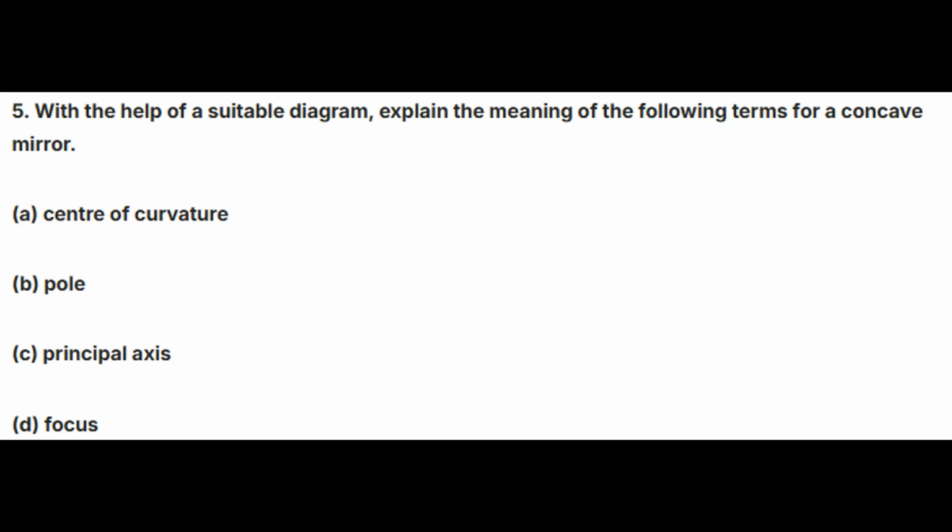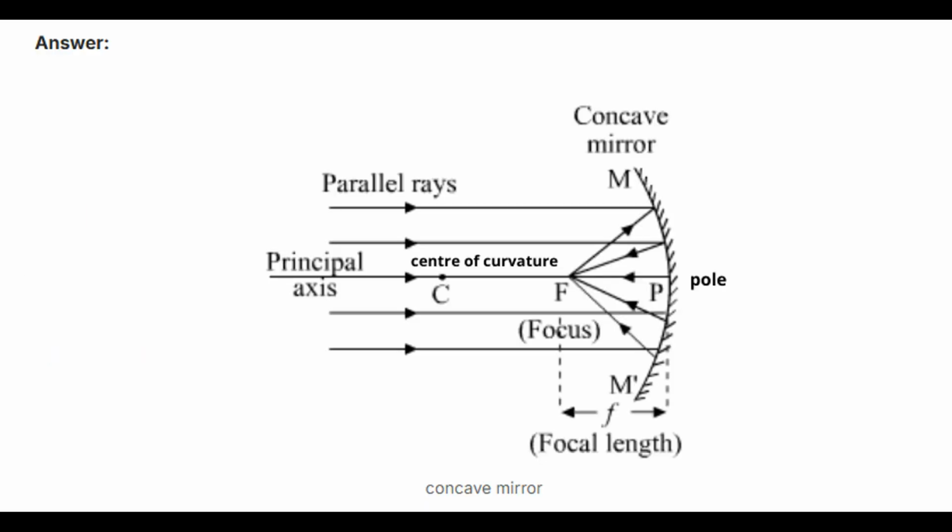Fifth, with the help of a suitable diagram, explain the meaning of the following terms of a concave mirror. First, center of curvature. Second, pole. Third, principal axis. Fourth, focus. Answer: see in the diagram.